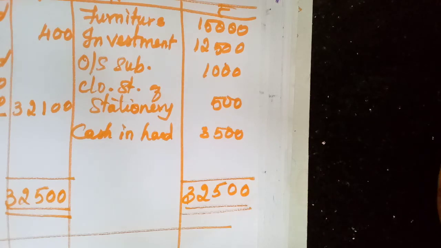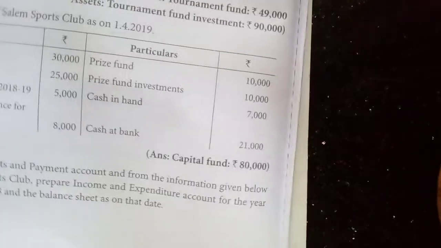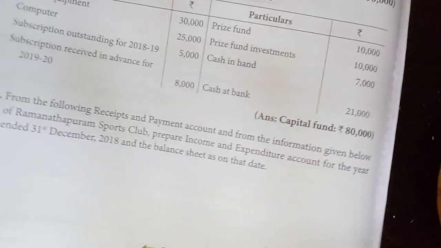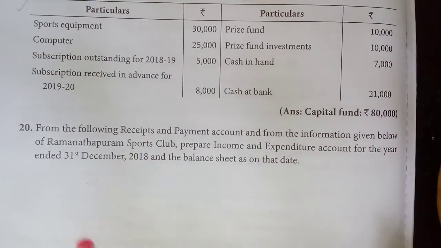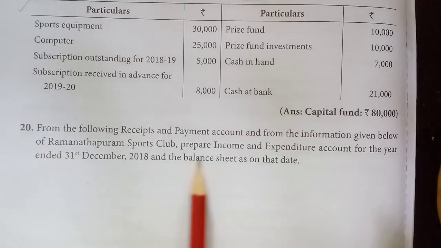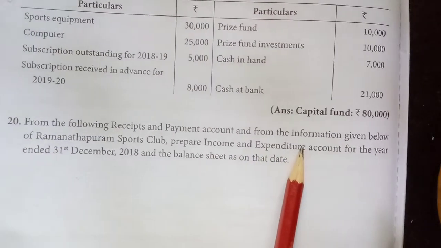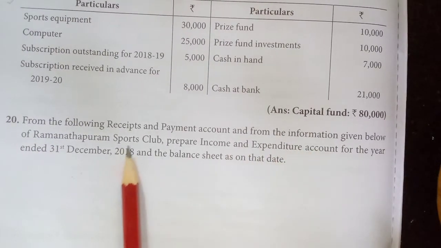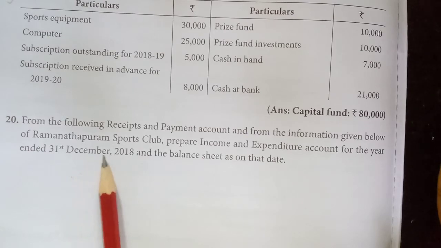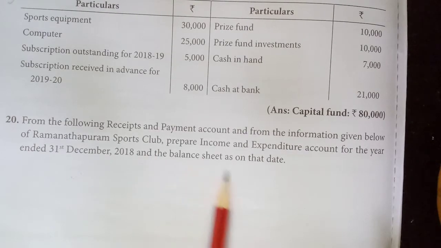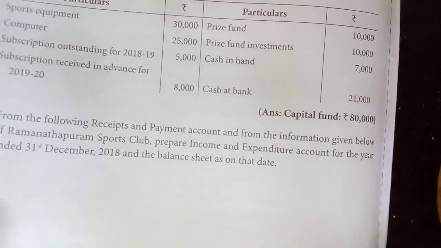Exercise 20. Exercise 20 I will explain to you. Okay. Exercise 20. From the following receipts and payments account and from the information given below of Ramanathapuram Sports Club, prepare income and expenditure account for the year ended 31st December 2018 and the balance sheet as on that date.